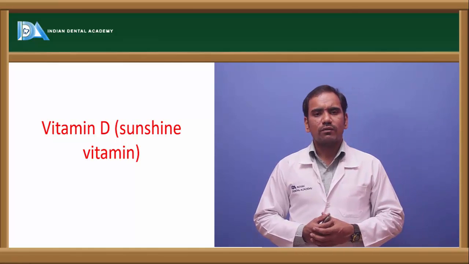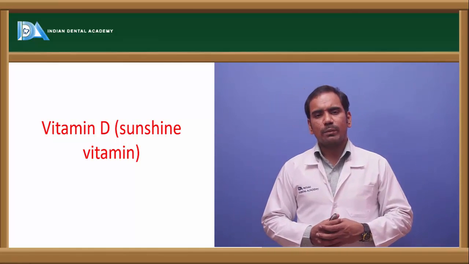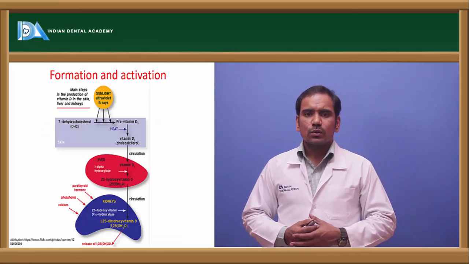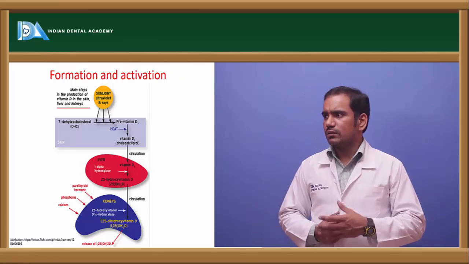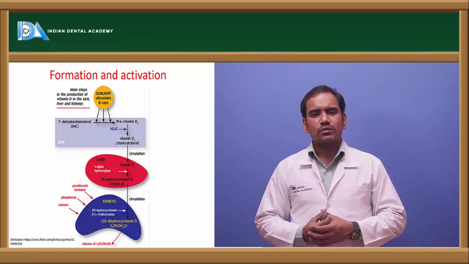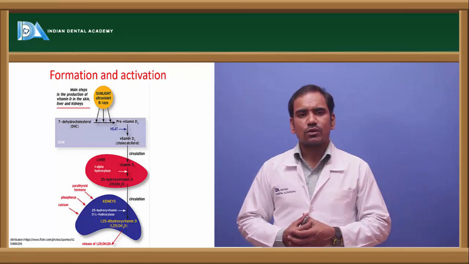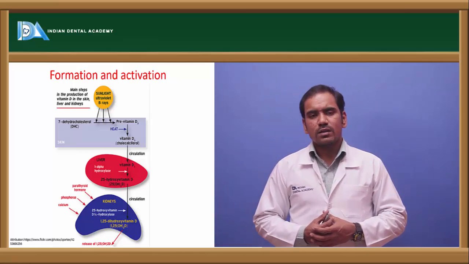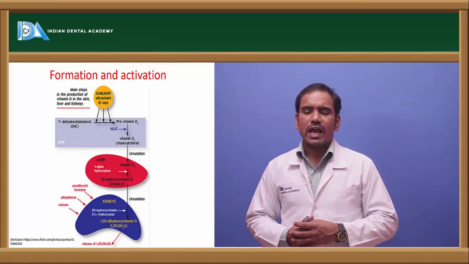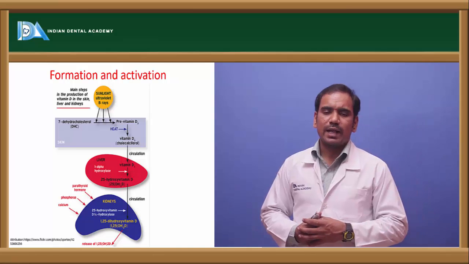And now coming to another fat soluble vitamin, vitamin D. It is also called the sunshine vitamin. So coming to its chemistry, how it is formed in our body. There is one intermediate formed from cholesterol metabolism, called 7-dehydrocholesterol. That 7-dehydrocholesterol is used in the synthesis of the active form of vitamin D called calcitriol.